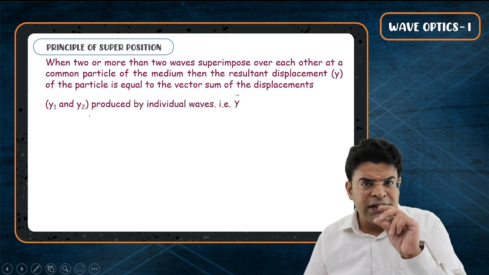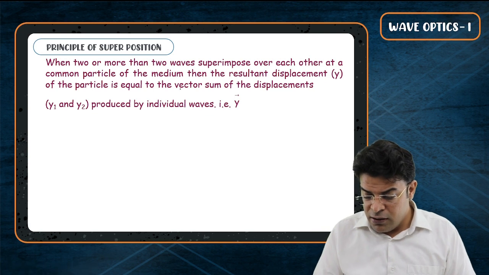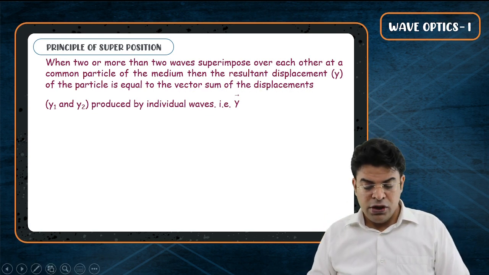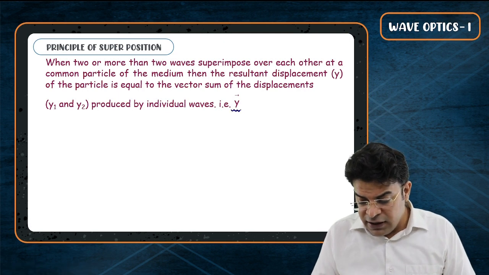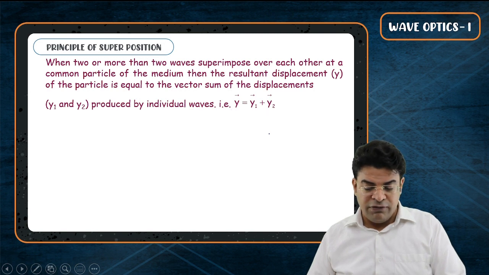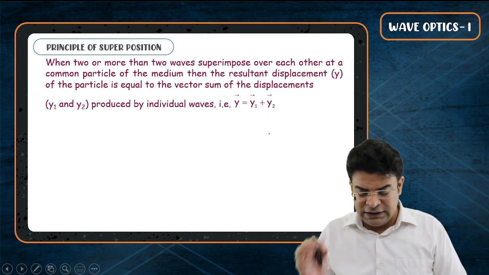So the net displacement will be nothing but the vector sum of individual displacement because of both the signals. So we say that the net displacement y will be nothing but the sum of individual displacements y1 and y2. To understand it better, let's take some example.